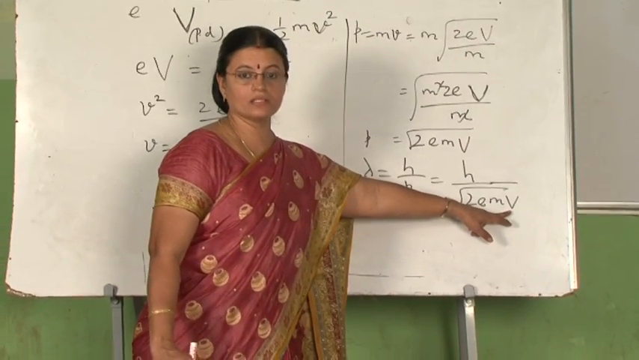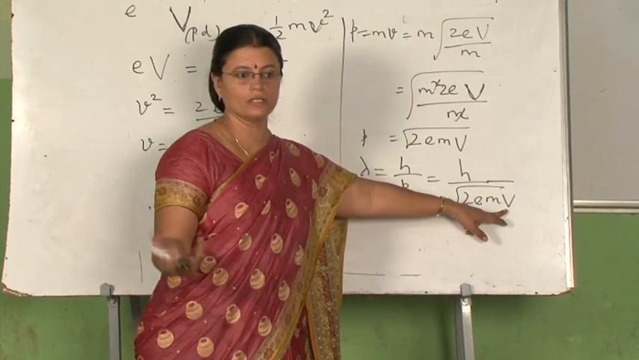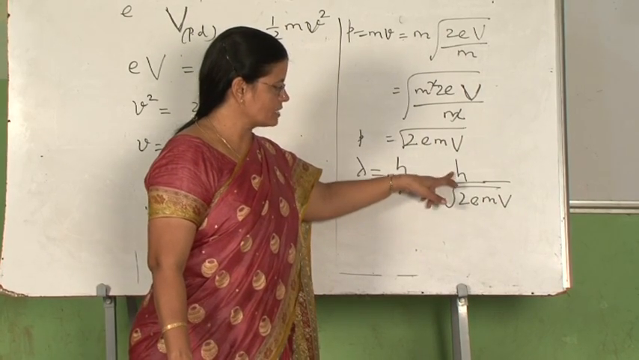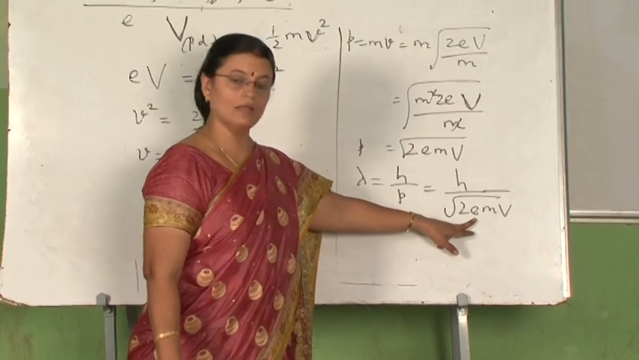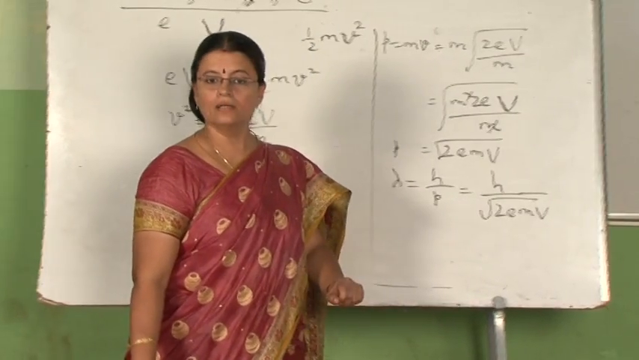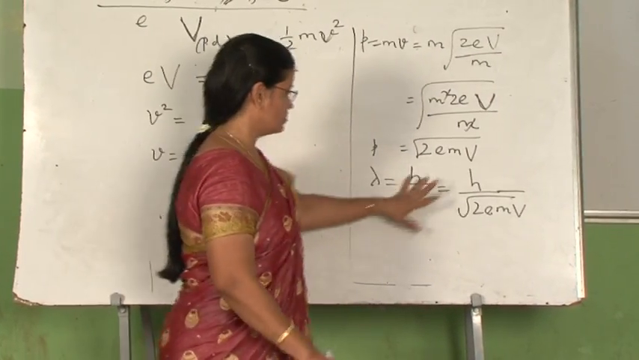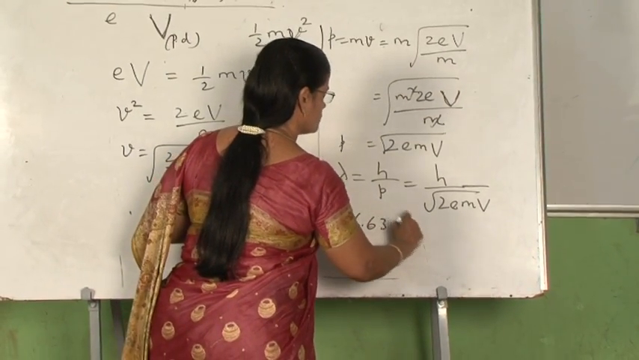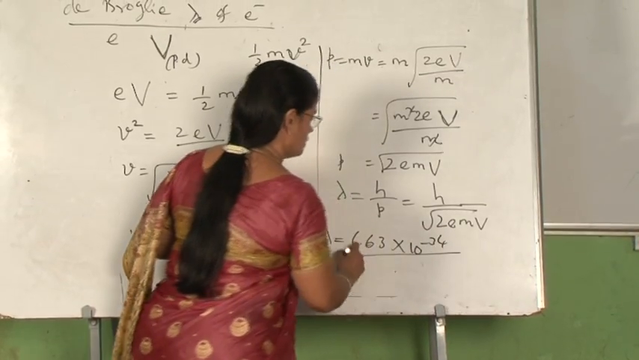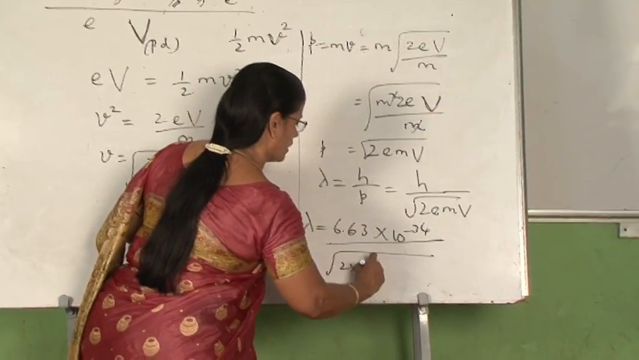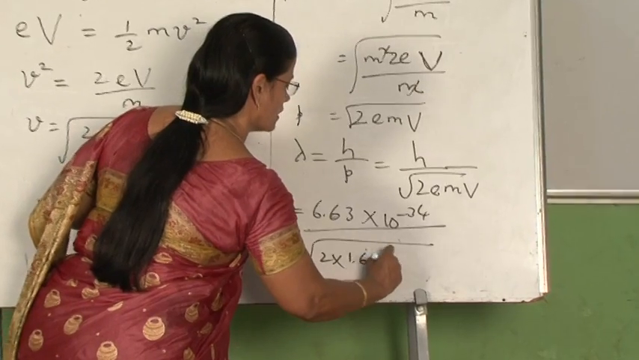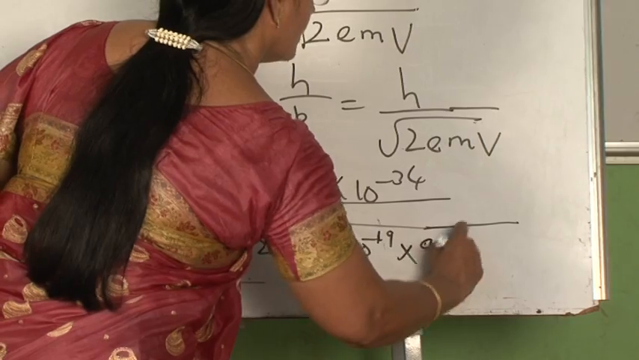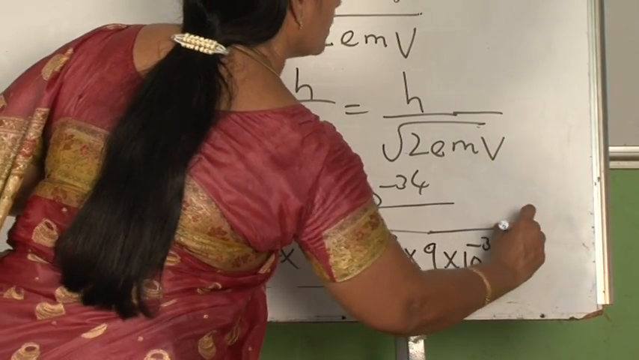So if you carefully see this equation, excepting this capital V, which is the accelerating potential which we give in the apparatus, other things are constant. 2 you know the number only, h is Planck's constant, e is the charge on the electron, m is the mass of the electron. So these are all constants. Substituting those values, h is 6.63 into 10 power minus 34, under root 2 into electronic charge 1.6 into 10 power minus 19, mass of the electron 9 into 10 power minus 31 kg, V.